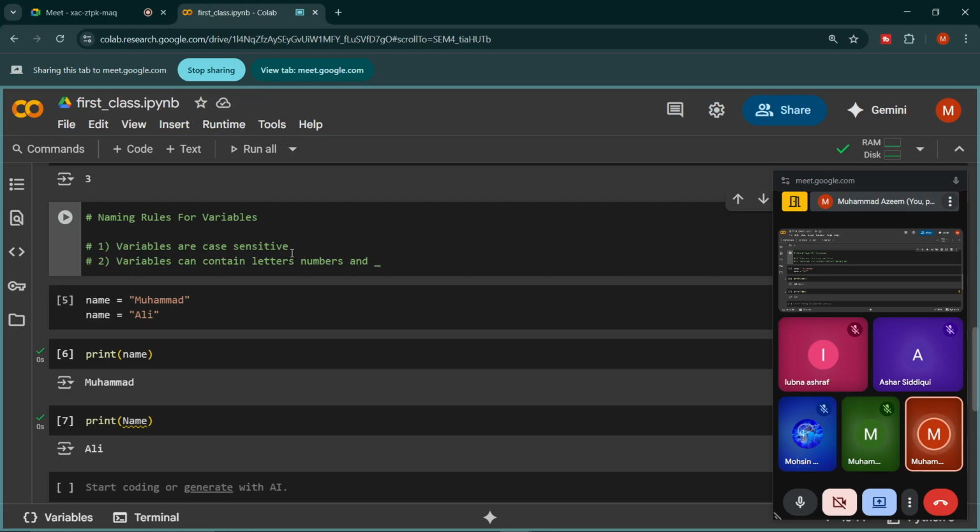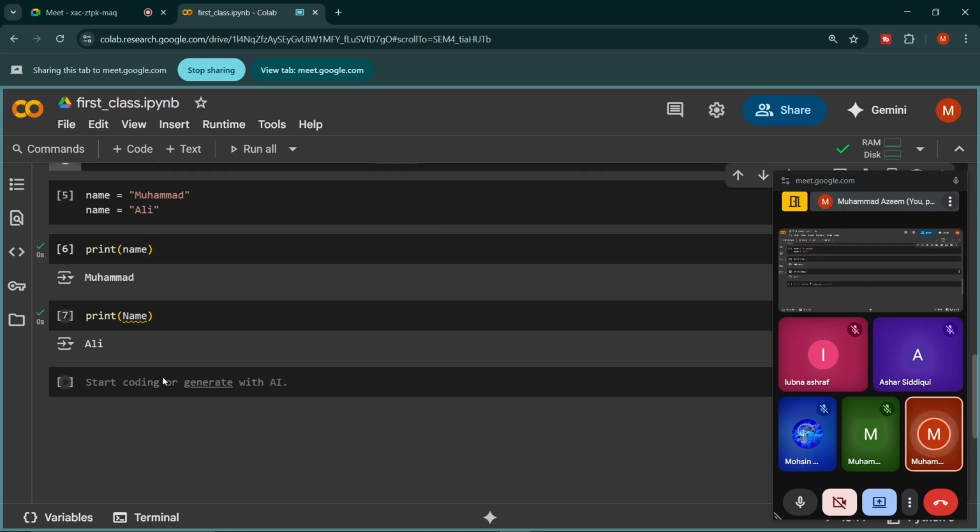So this is the second rule, that variables can contain letters, numbers, and underscore. Letters can be a to z in smaller letters, or they can also be A to Z in capital letters. Fine. And numbers can be any number, and underscore.